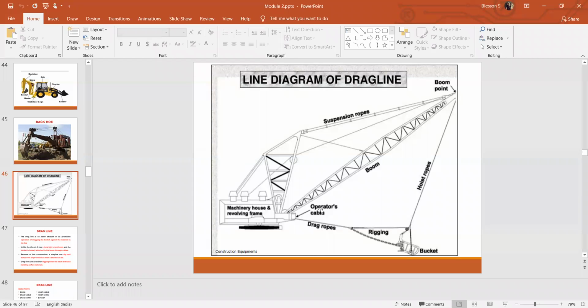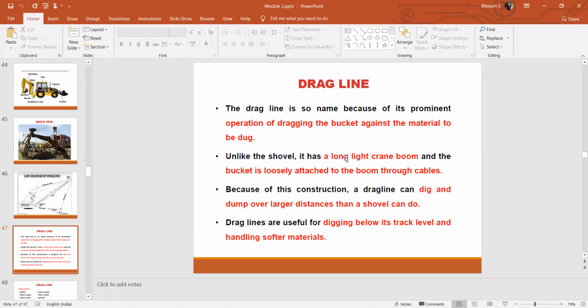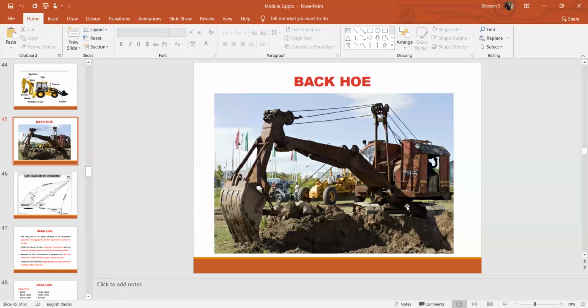Unlike a shovel, it has a long light crane boom, and the bucket is loosely attached to the boom through cable. Because of this construction, a dragline can dig and dump at larger distances than a shovel can. As I told you, with the backhoe and the power shovel we were excavating short range distances, because the boom size is less and the bucket operates using only the hoist rope. The hoist rope, boom and bucket operate together for close range excavation.